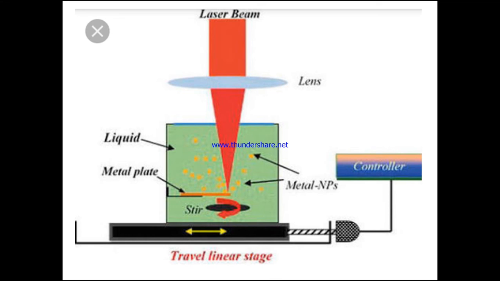This is a very big advantage of the gas condensation process with respect to the wet chemical process or the sol-gel technique. The sol-gel technique cannot be controlled easily, which is a disadvantage of that process. It is economical, but it has the disadvantage of poor process control. But the advantage of laser ablation or gas condensation is that the process can be controlled very easily.